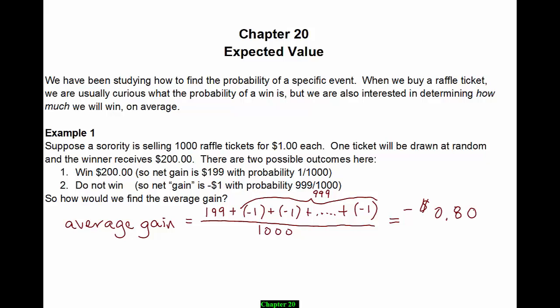Now, why did we get a negative number for our average gain? Because if the sorority is going to make money off this raffle, then your expected gain needs to be negative, and thus their expected gain needs to be positive. So we were expecting it to be a negative average gain.